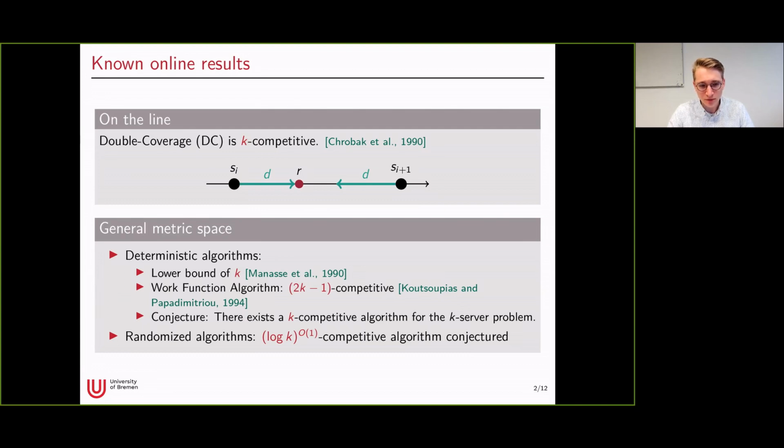So there's still a gap between the upper and lower bound. But there's the famous K-server conjecture, which states that there exists a K-competitive algorithm for the K-server problem. And if we allow randomization, we can actually get way better algorithms, and a polylog K algorithm is conjectured.